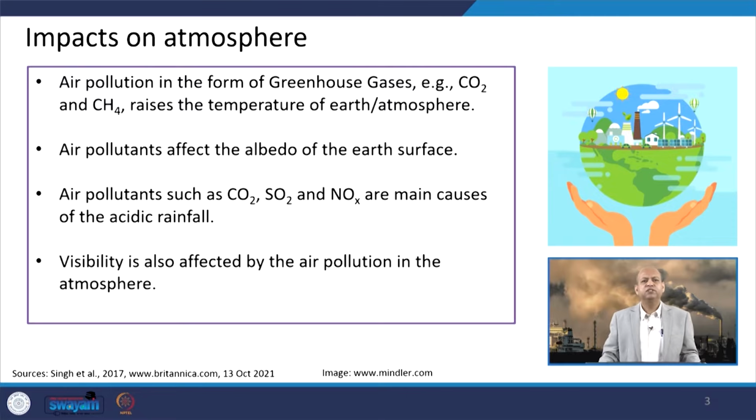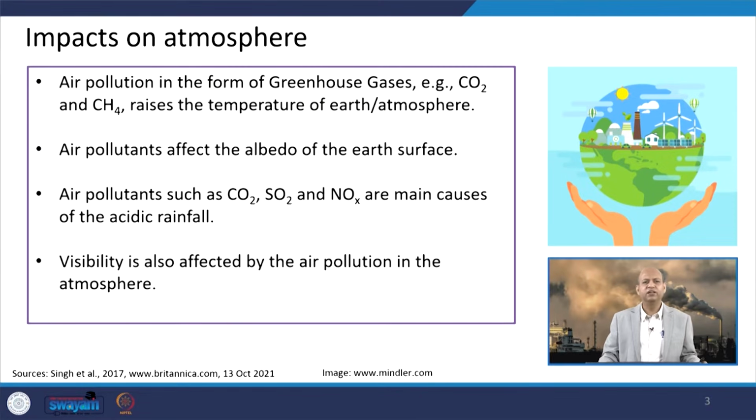Then air pollutants influence the albedo of the earth surface. Albedo we will see like reflectivity, because of air pollutants the reflectivity also gets changed. Air pollutants like sulfur dioxide or NOx, and of course CO2 is always there in the atmosphere, they also cause certain impacts which is known as acidic rainfall.